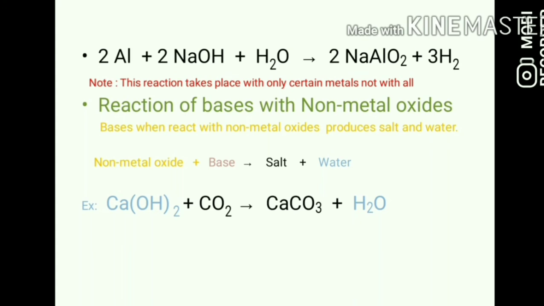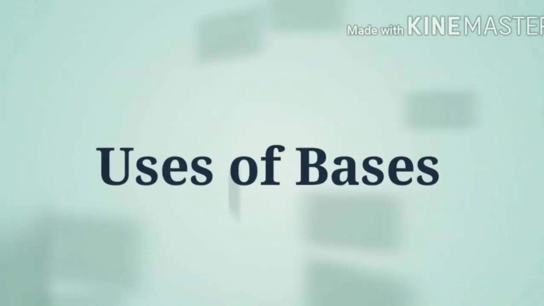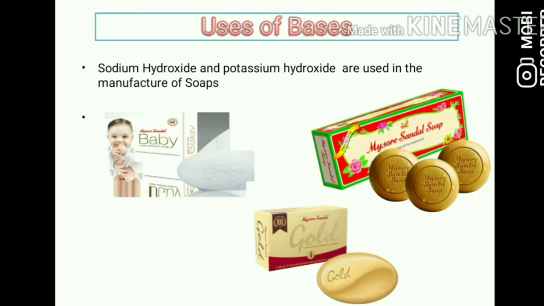With this, we have completed the chemical properties of bases. Now we are going to discuss the uses of bases. Bases are used in various industries to make materials. Sodium hydroxide and potassium hydroxide are used in the manufacture of soaps.